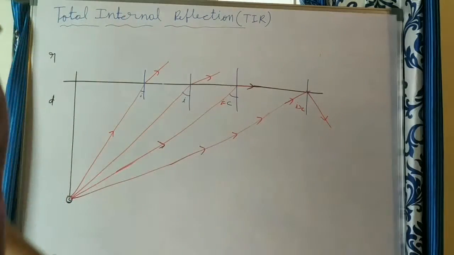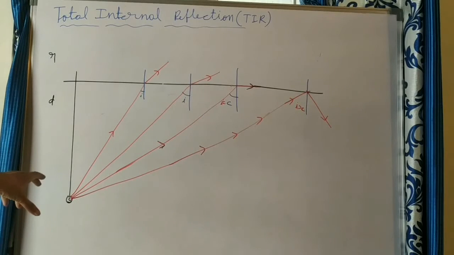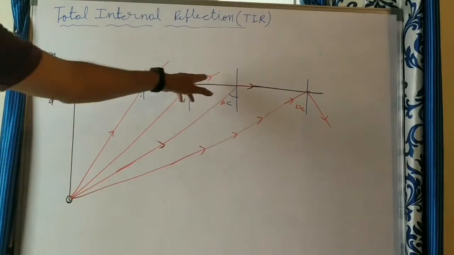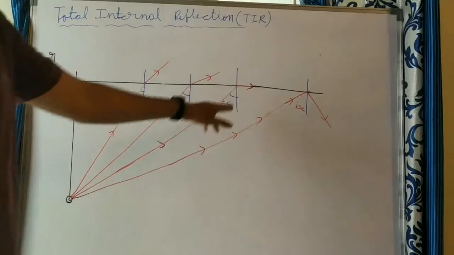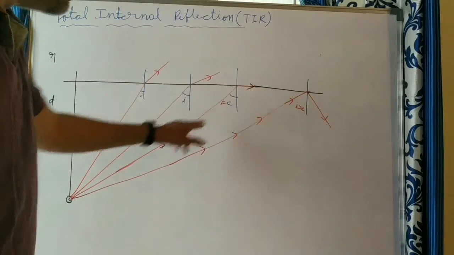From this, you can say a source of light, or you can take a fish, is placed inside a denser medium like water, and this bulb will be visible up to this distance only. Suppose a person is here, we can see the bulb, and here also you can see properly. But the person here is just able to see the bulb.